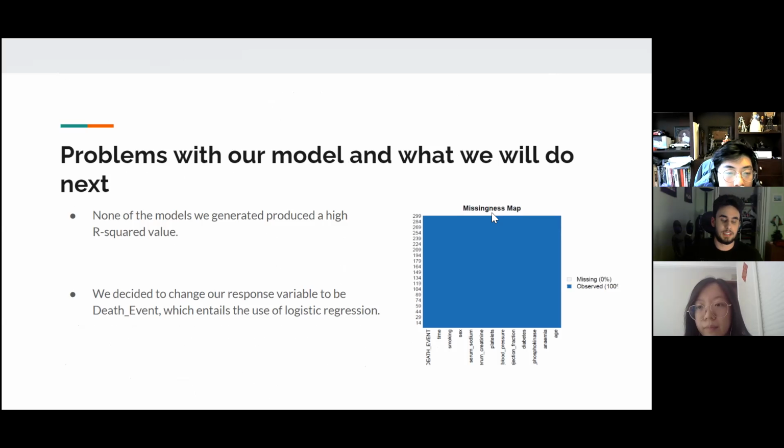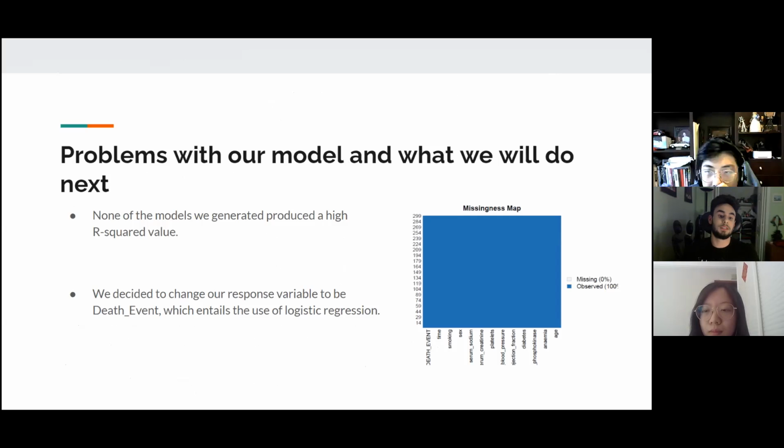After generating several models, we were still unable to produce a satisfactory R-squared value. So we were brainstorming why this was the case, and our first thought was perhaps there are missing values in the data set. After analyzing this, we found that we had 100% observed values.